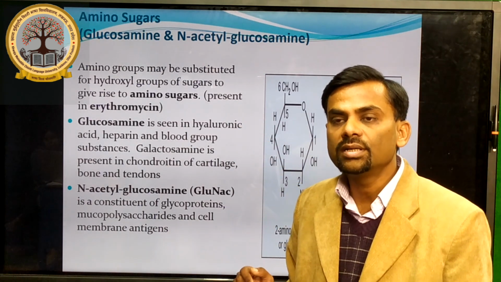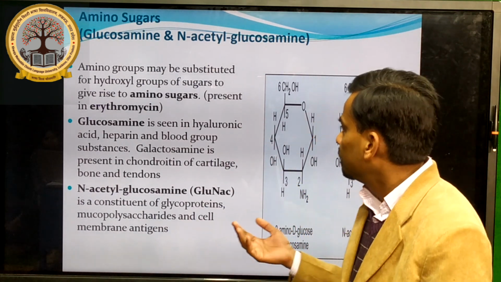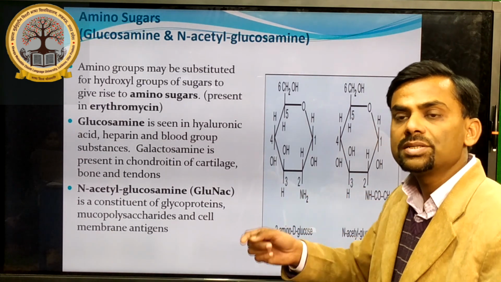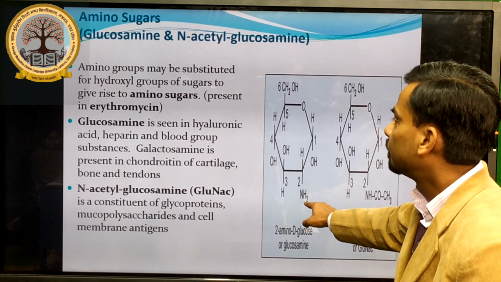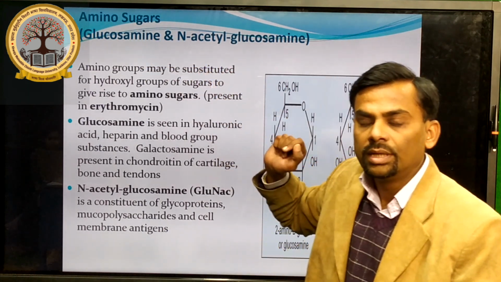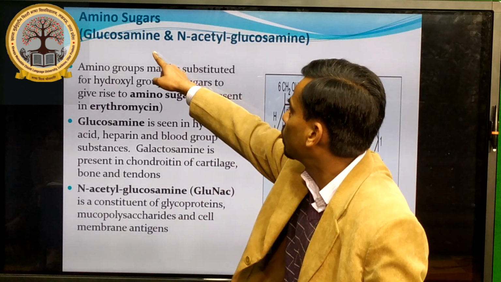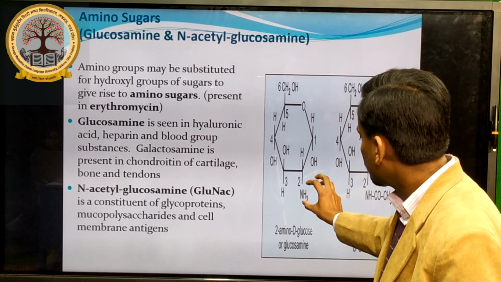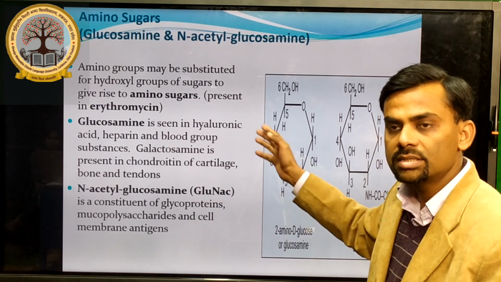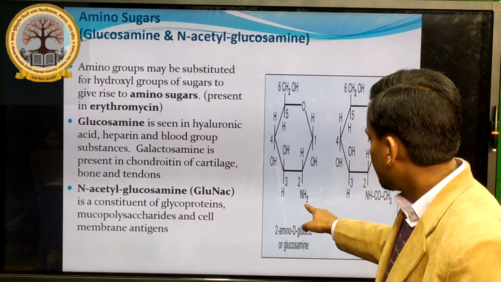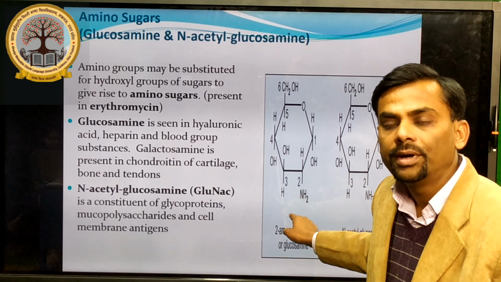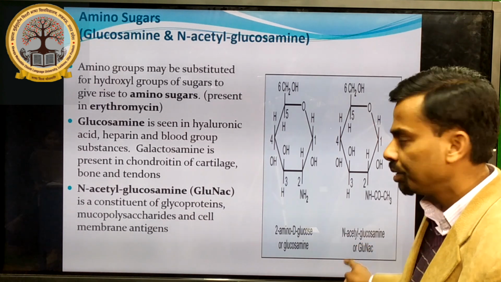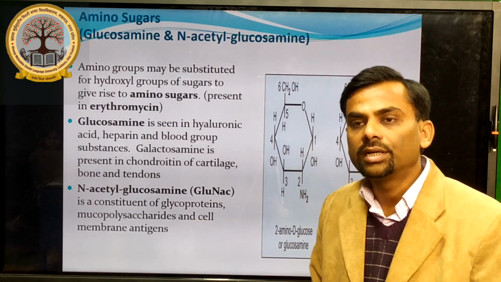Another example of monosaccharide is amino sugar. How is it obtained? It is obtained by modification on the second carbon hydroxyl group. In place of the hydroxyl group, here comes the amino group. That is why it is known as amino sugars. There are two examples of amino sugar, glucosamine and N-acetyl glucosamine. See the change: the hydroxyl group is not there in the second carbon, as in the case of the earlier glucose structure. In the second carbon there is a hydroxyl group, but here it is the amino group. So there are two examples, glucosamine and N-acetyl glucosamine, formed by the modification on the second carbon of glucose.